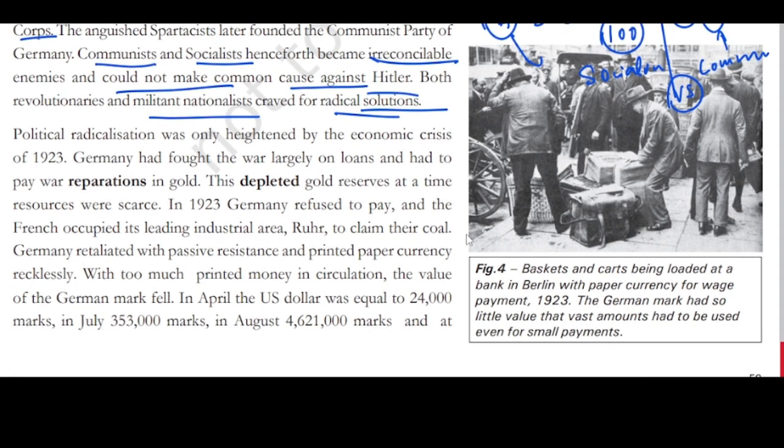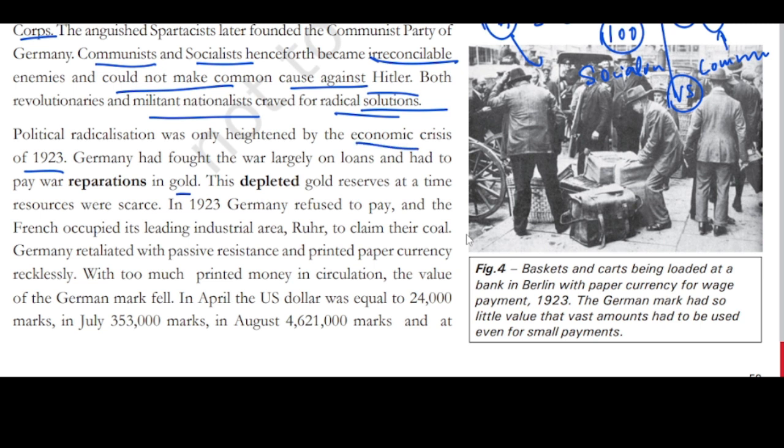Political radicalization was only heightened by the economic crisis in 1923. Germany had fought the war largely on loans and had to pay war reparations in gold. So Germany had to pay back the war reparations to the Allied powers in gold. And when paying in gold, they don't have enough gold reserves now, right? We are seeing another crisis, which is an economic crisis. What is the crisis here?